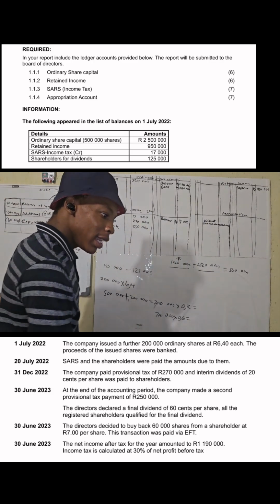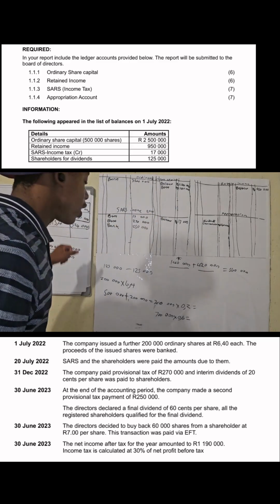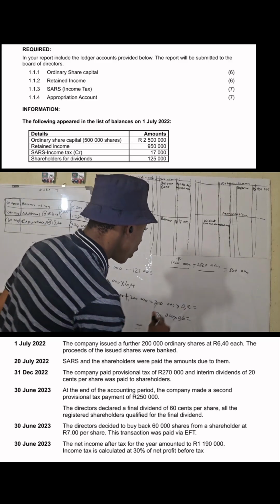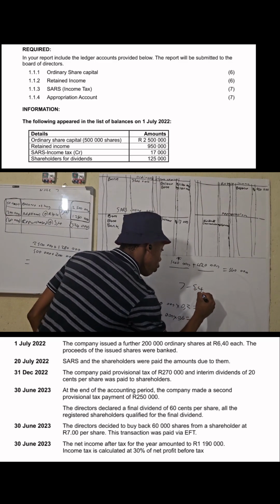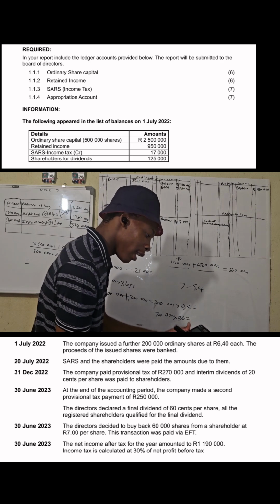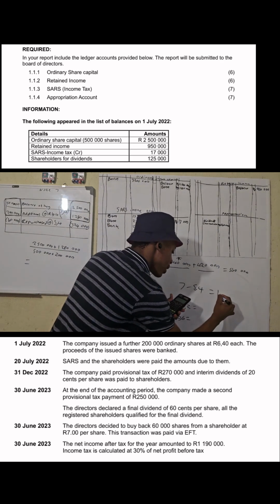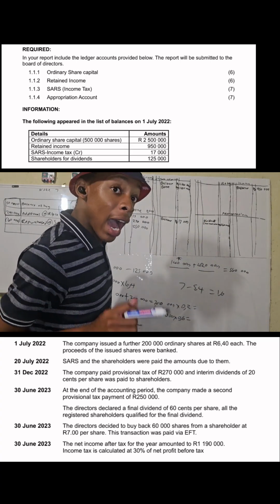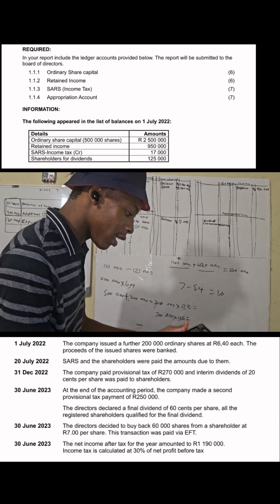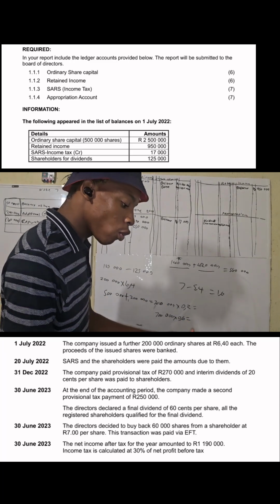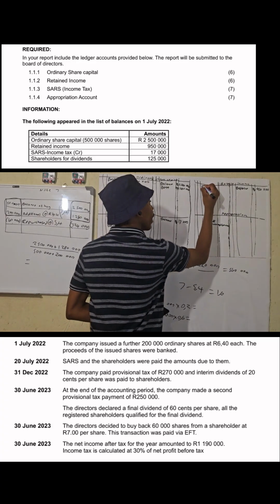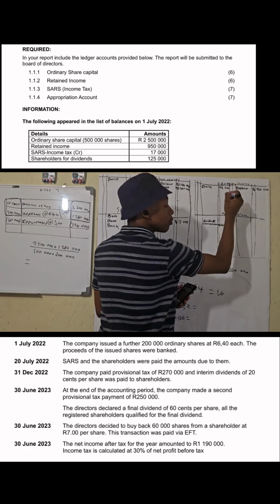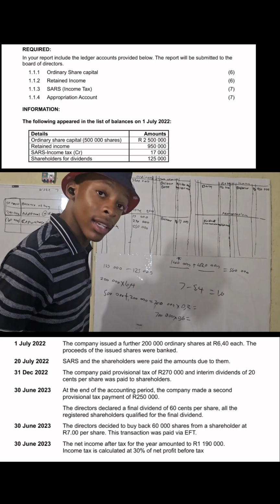Banong bona ba reng ba re ke di repurchase ka 7 rand. O yena a reng ne o tshentse o di repurchase ka 5,4. Nna ke di repurchase mo ka bokae? Tla ke bo he ke re 7 rand minus 5,4 ke di repurchase mo ka bokae? Ke di repurchase mo ka 1,6. 1,6 e tsule kae? E tsule ka mola. Now ke nyoko itse re ke bokae? How many shares did I repurchase? 60,000. And then out of 60,000, 1,6 ya teng e ya ka mo, which is bank. Bank ya bokae? Ya 96,000. I'm done. Ka transaction ya repurchase.